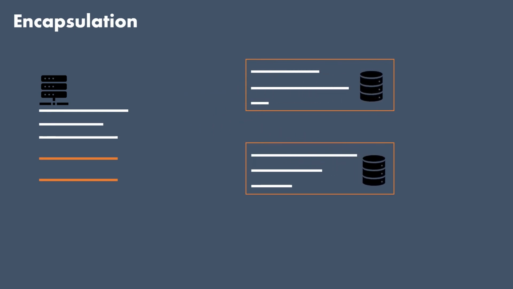So when we create such a definition, we call those classes. And when those classes come into memory, we call those objects. So again, encapsulation is a way to bind together data and the functions that work on the data so that those two are isolated from the outside world.